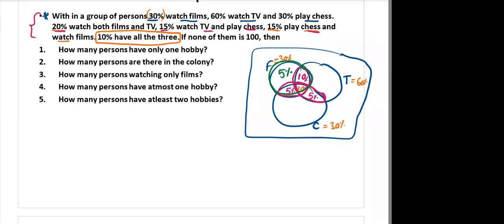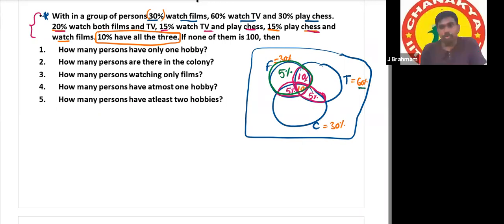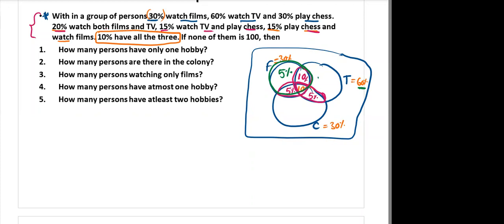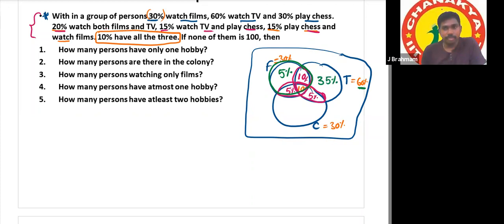Understood? Yes, understood. TV total is 60%, but how much percent is already covered? 25. And the remaining is 35%. In chess, how much percent is already over? 20, and the remaining is 10%.